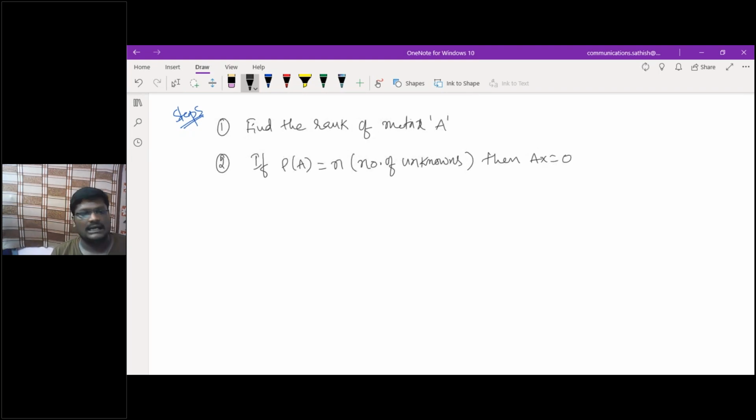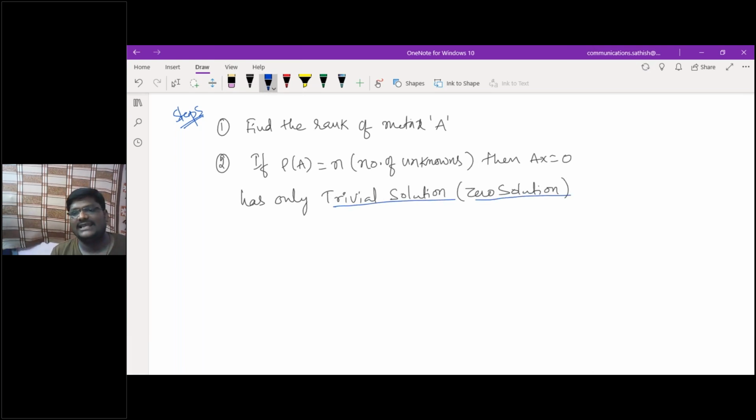If it is like that, then Ax is equal to 0 has only the trivial solution. Trivial solution means what? Zero solution. So what are the unknowns? All unknowns are zeros. If I have x1, x2, x3, a trivial solution or zero solution means x1, x2, x3 are all nothing but zeros only. That is the concept of your trivial solution or zero solution.